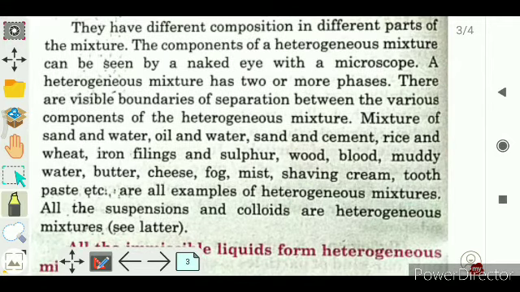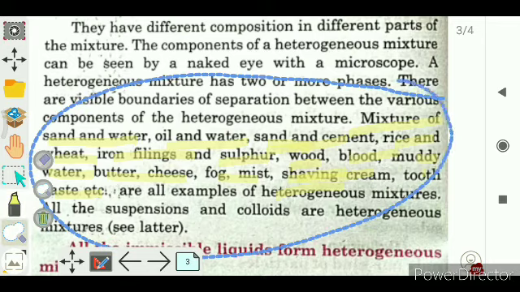Now, a mixture of sand and water, the same example. Oil and water, sand and cement, ice and water, iron filings and sulfur, wood, blood, muddy water, butter, cheese, fog, mist, shaving cream, toothpaste, etc. These are all examples of mixtures, right?